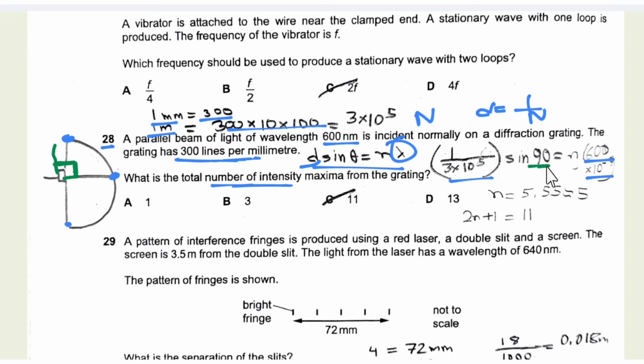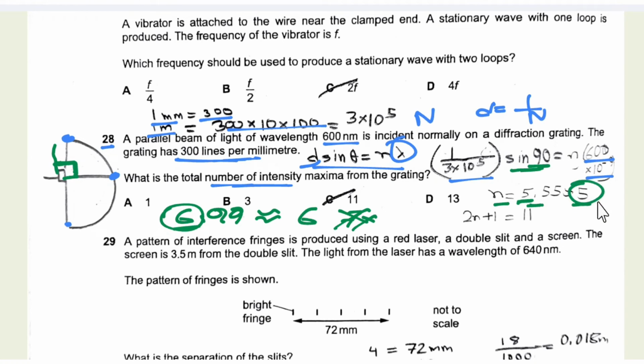So we know the value of the angle, so we know the value of sin theta. So what is the value of n? n is equal to 5.55. We have to take the value of n as 5, because suppose this is 6.99, then we must take the value that is 6, and not 7, since it does not cross 7. So in this case 5.55, we should take 5, since it does not cross 6. So the value of n is 5.